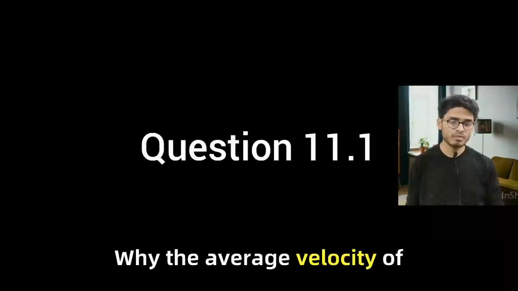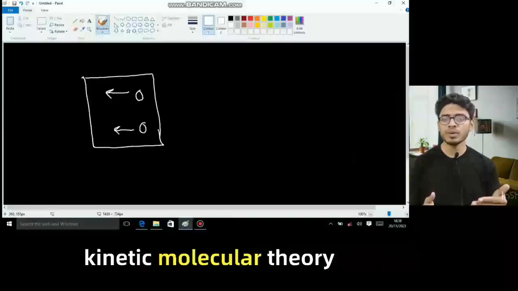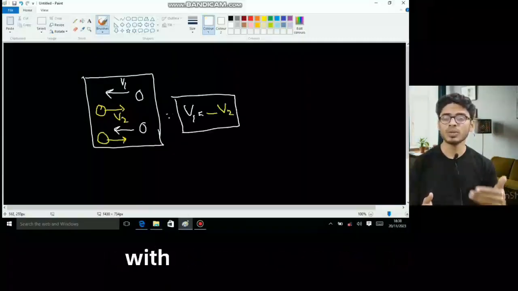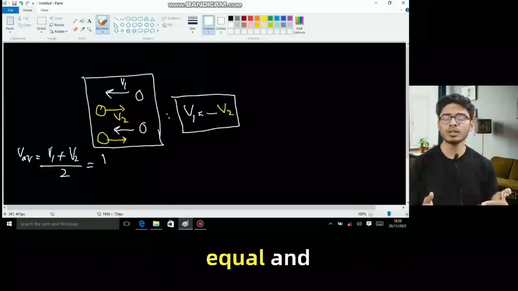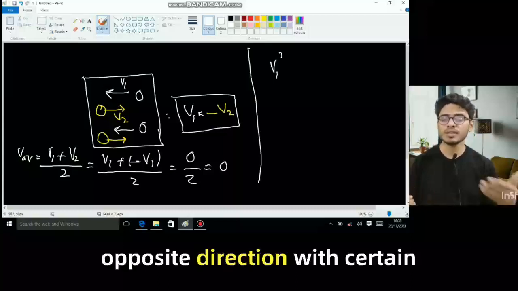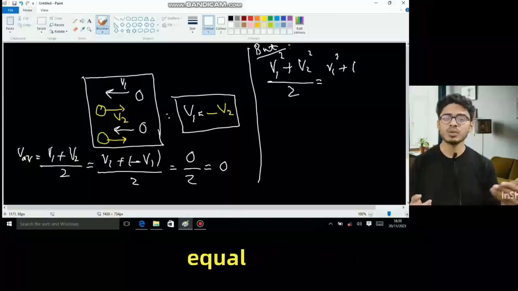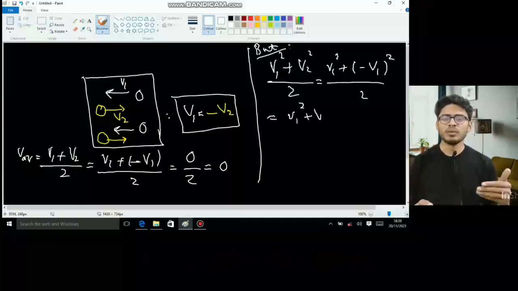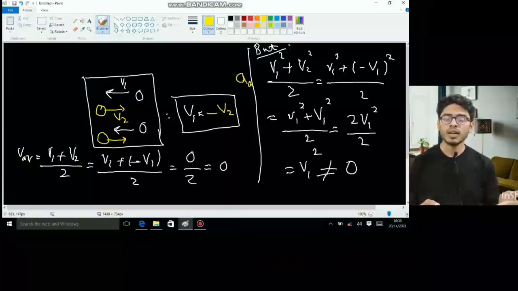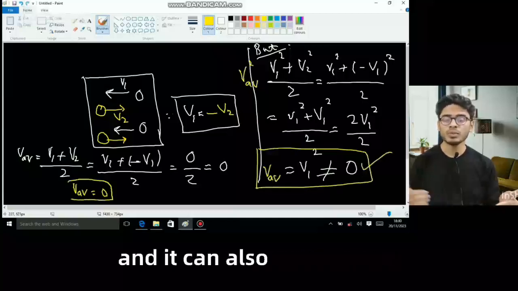Why is the average velocity of molecules in a gas zero but the average of the square is not? According to kinetic molecular theory of gases, the number of molecules moving in a certain direction with a certain velocity is equal to the number of molecules moving in the opposite direction at that velocity. So that is why the average of their velocities is equal to 0, which can be given as. But we know that the square of a negative quantity is positive, hence the average of the square of the velocities is not equal to 0, and it can also be given as.